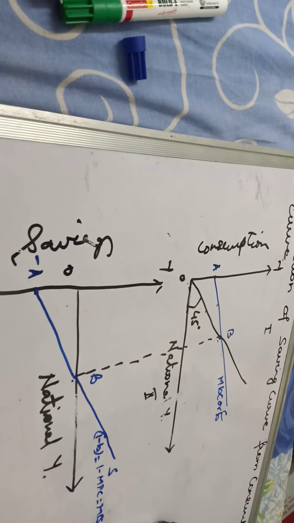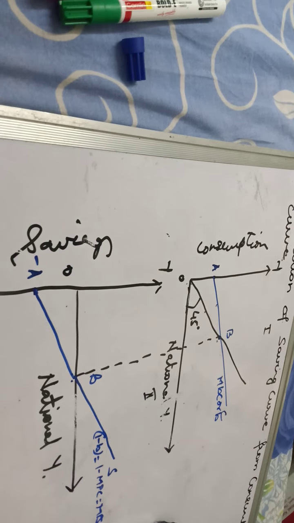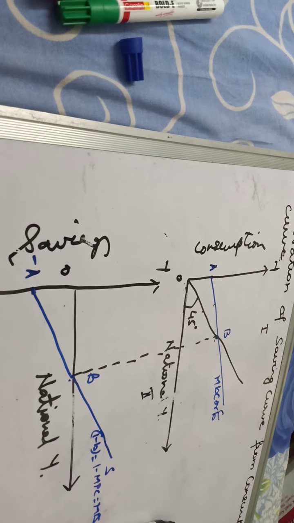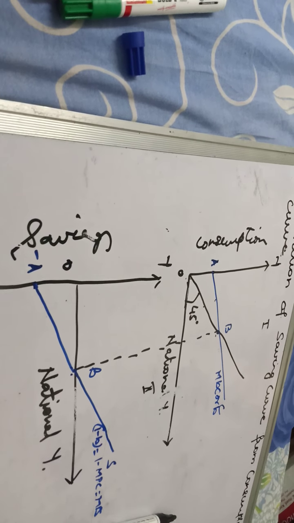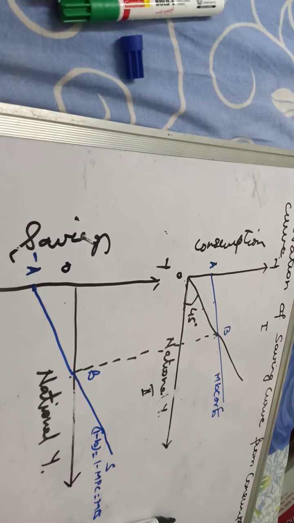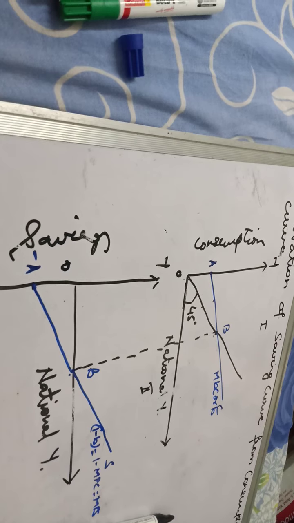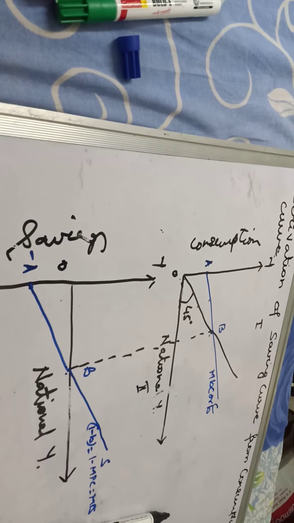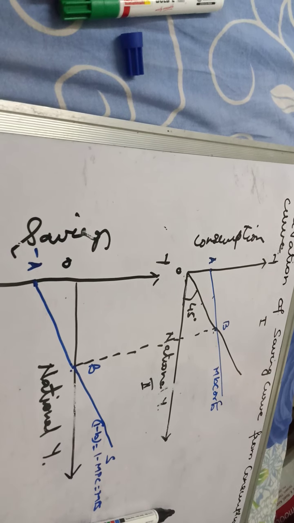And APS is equal to 0 because saving is 0, so APS will be 0 upon Y. Hence, saving is equal to 0 at this point, and the saving curve intersects the x-axis at point B. We join point minus A and B, extending a straight line upwards, and get the saving curve minus AS. I hope this is clear.